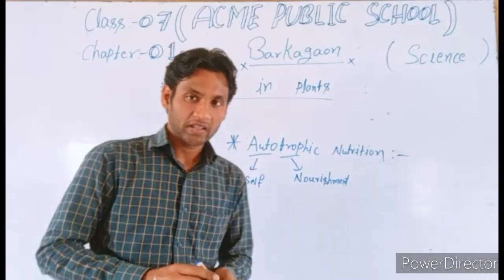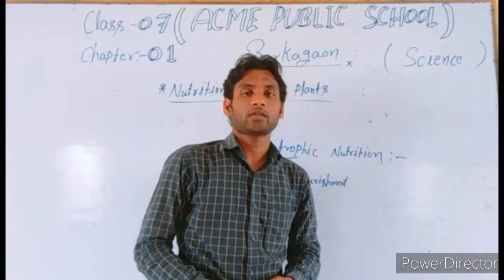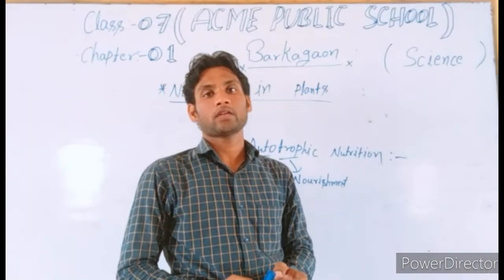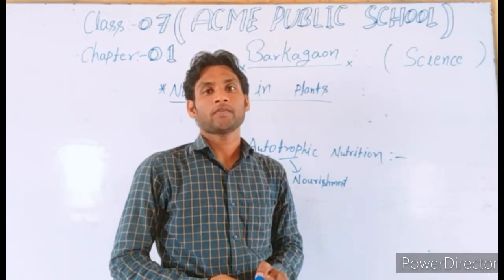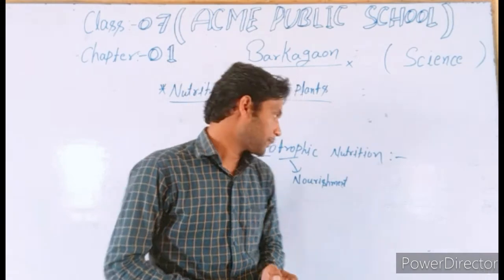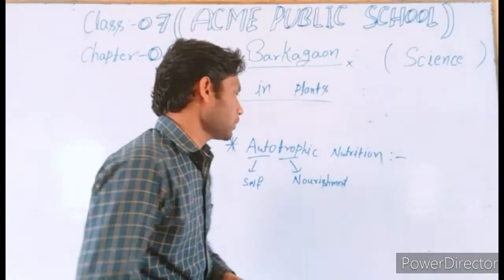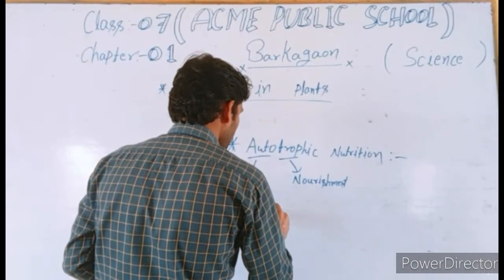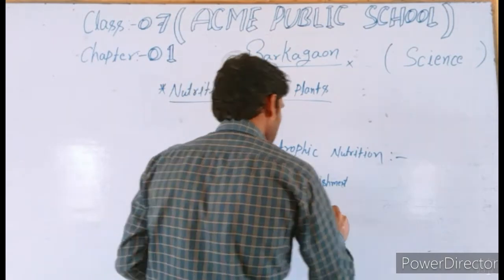And students, in the previous class, I have already told you the definition. The definition of autotrophic nutrition is the mode of nutrition in which an organism makes its food by itself from simple inorganic substances. So students, autotrophic nutrition is known by one more name, and that name is holophytic nutrition.